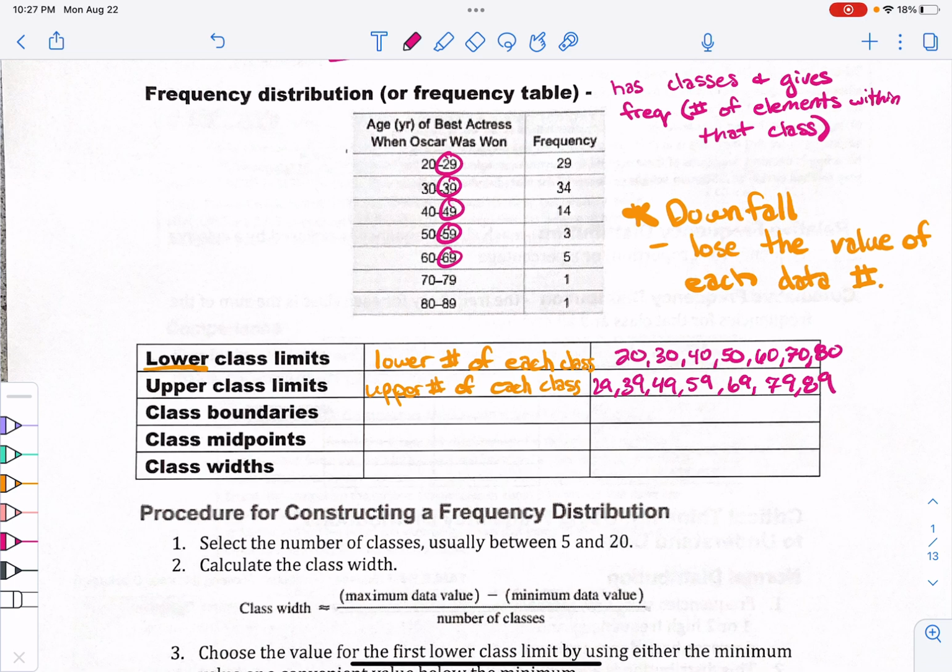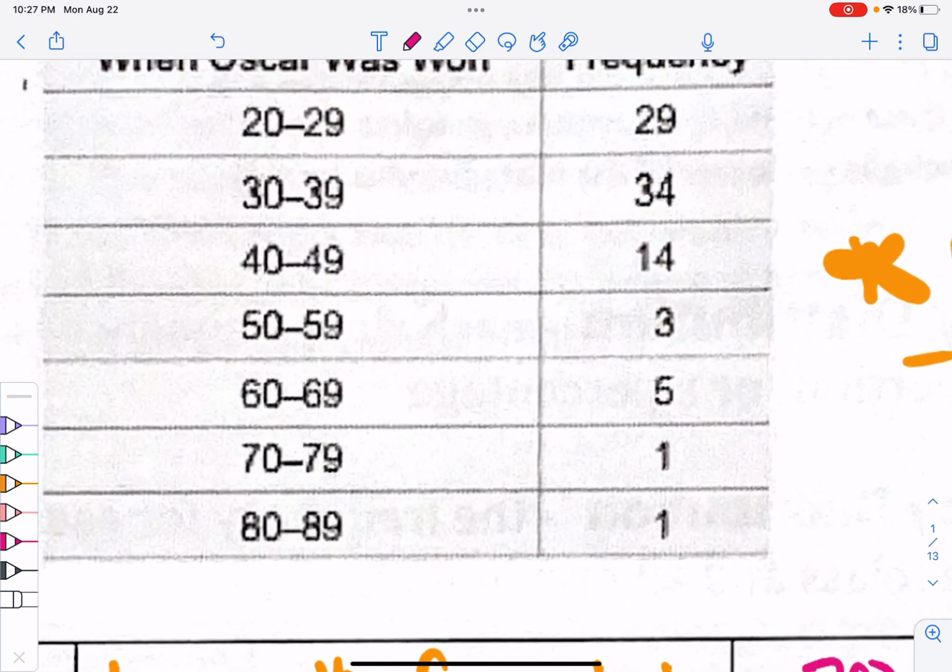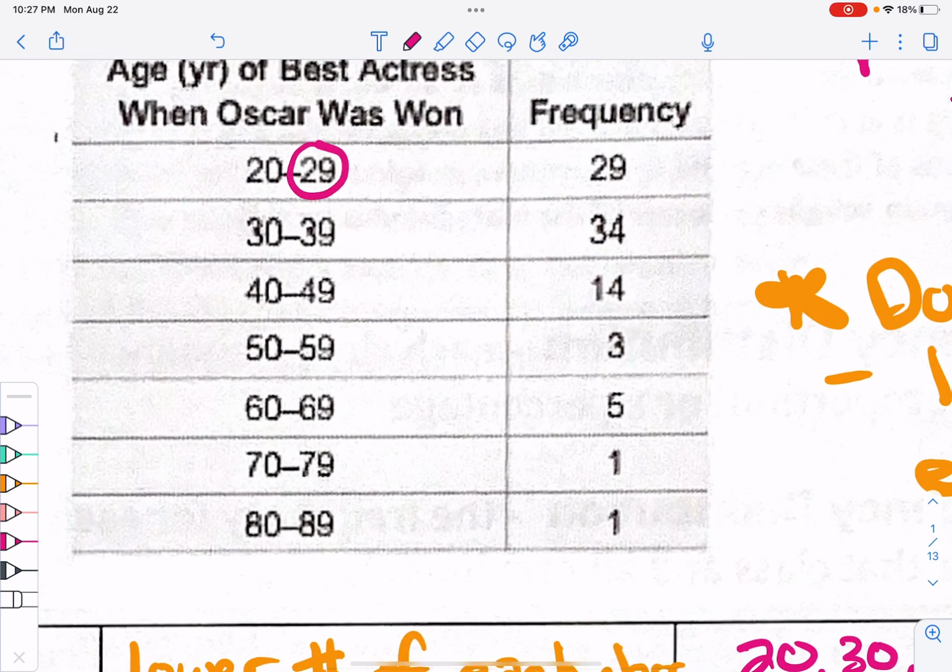All right, class boundaries. Out of all of these, class boundaries is probably one of the hardest to identify. So here's the deal. Suppose 29 and 30. The ages between 29 and 30 is where my cutoff is for the two different classes. So if you're 29, you go in the one category. If you're 30, you go in the other category.